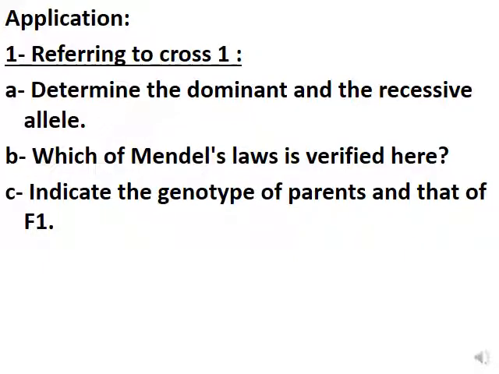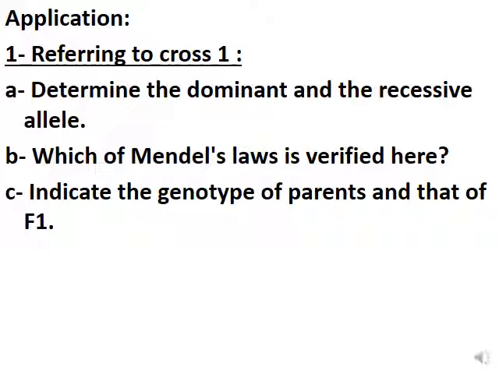Always in the first cross, the first law is verified: the law of uniformity of all the hybrids of F1, since all of them have the same phenotype and the genotype.